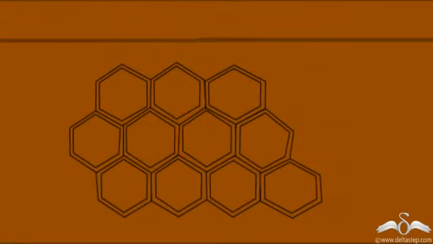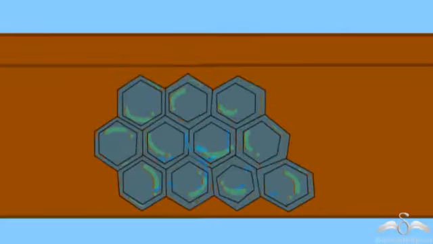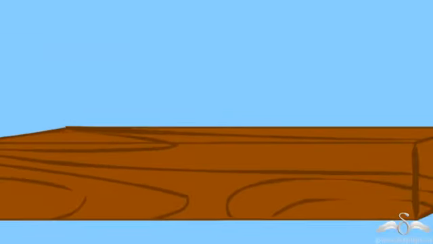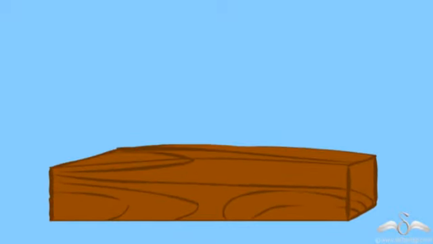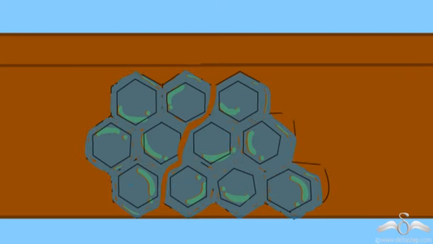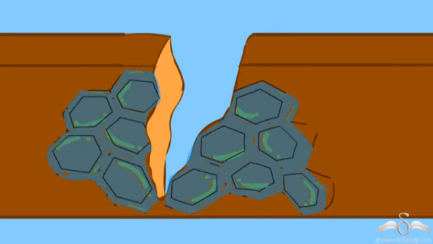So the cells take up water to their maximum limit and become very turgid. They cannot retain any more water, and then the cell walls start taking up water. Even when the cell walls take up maximum water, it bursts open, and that causes the cracks in these wooden planks.